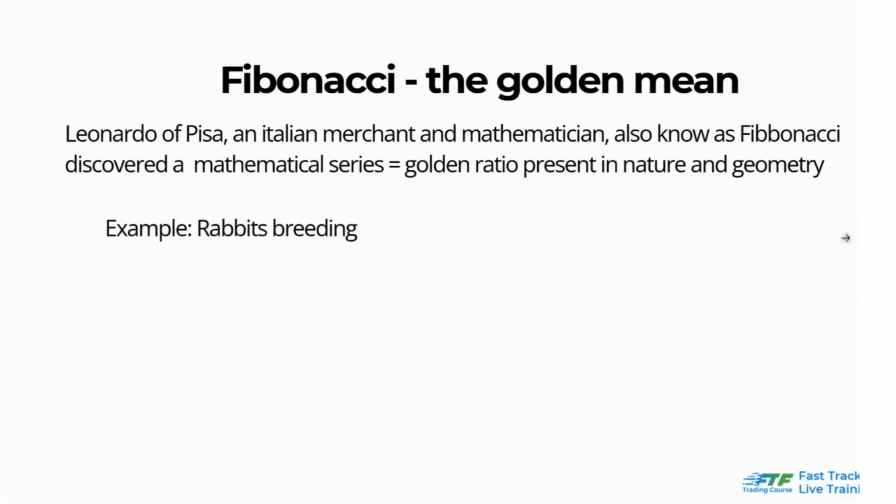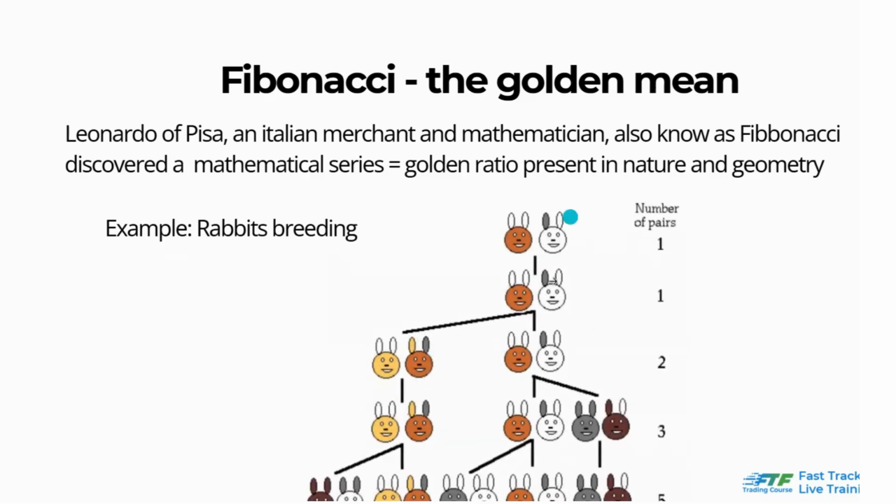For example, this is how he discovered the golden mean. He was a merchant. At one time, there were two rabbits, a pair of rabbits that gave birth. If we always look at that, this pair of rabbits will give birth to new pairs of rabbits. It will follow a series of 1, 1, 2, 3, 5.